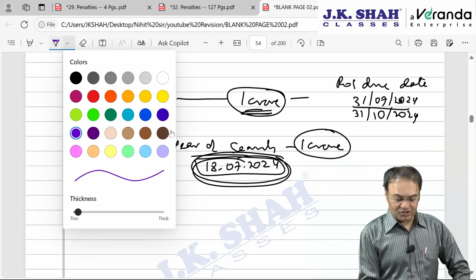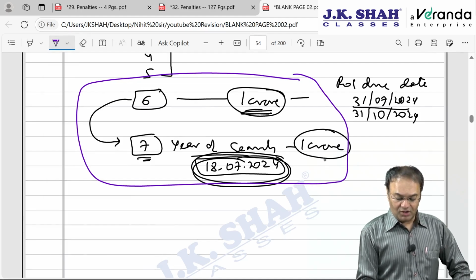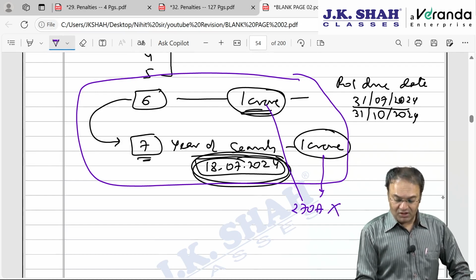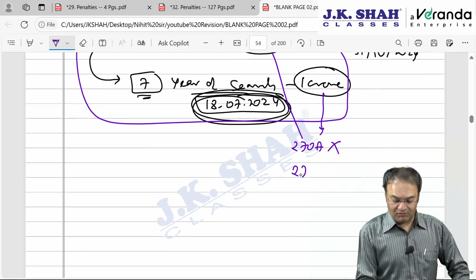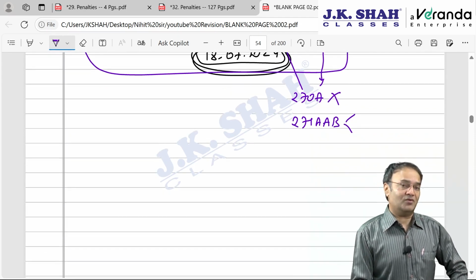So what provisions have been incorporated? Provisions are made that for year 7 for sure, and for year 6 also, 270A subsections 7 and 8 will not be levied, the heavy penalty will not be levied, but the penalty will be a little light penalty under 271AAB, the quantum of which will depend upon two types of conditions.